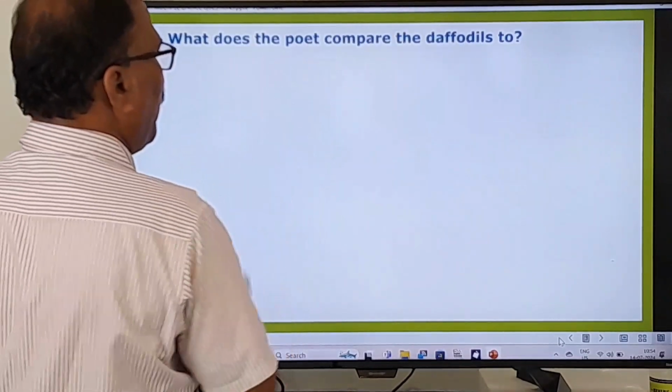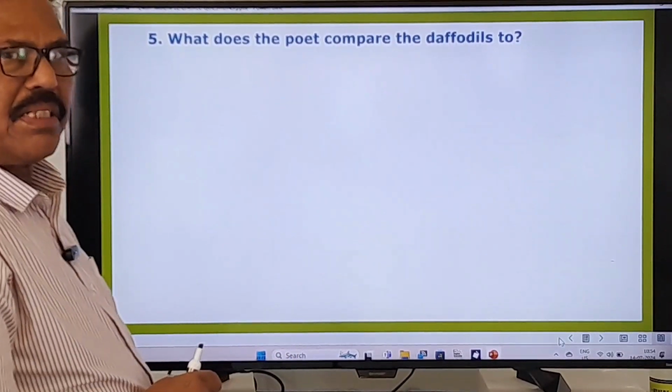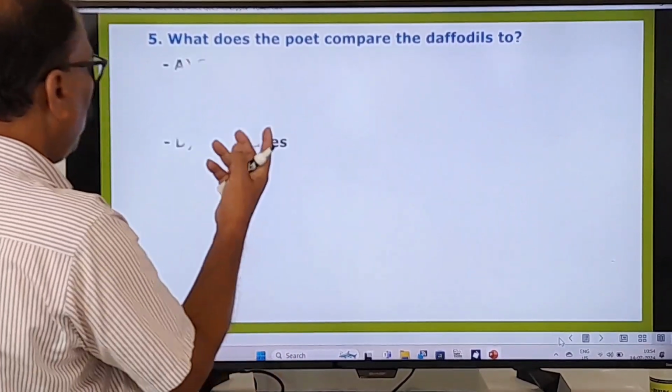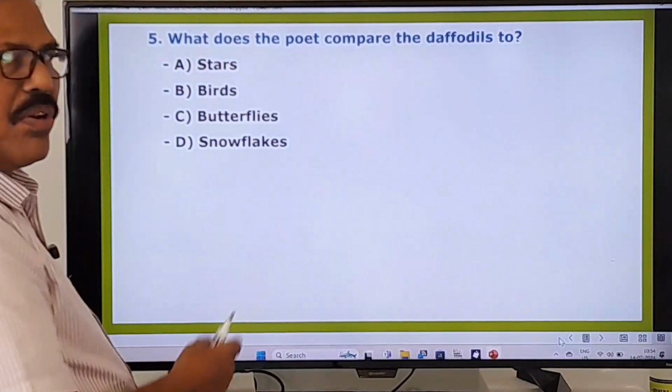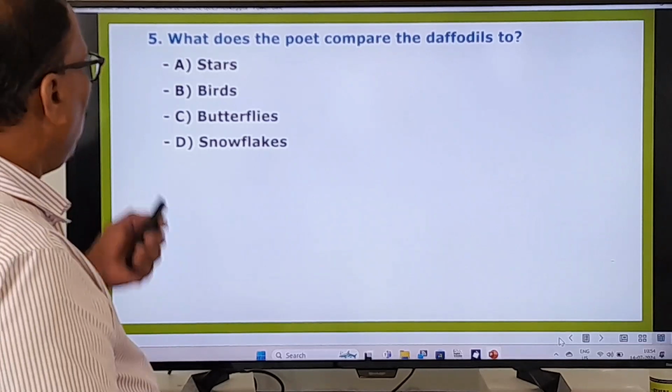What does the poet compare the daffodils to? Stars, birds, butterflies, snowflakes. So you know the answer. You have to choose the right answer.